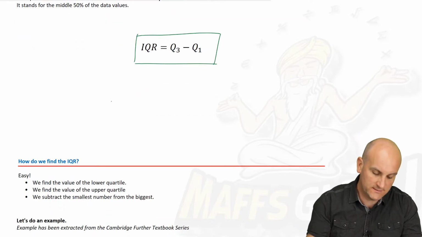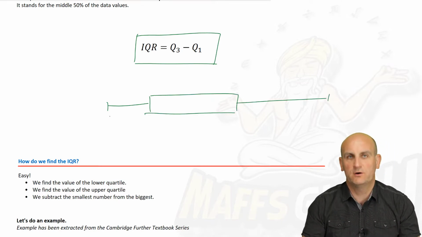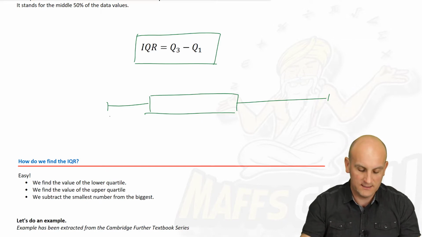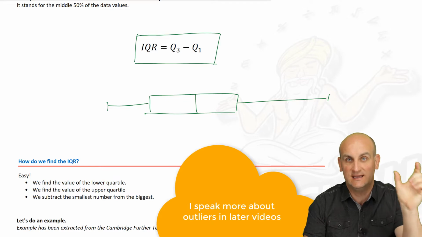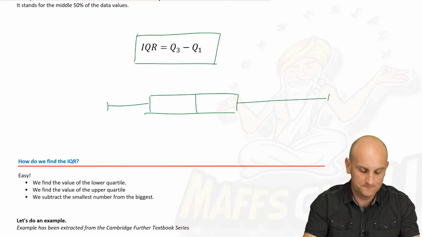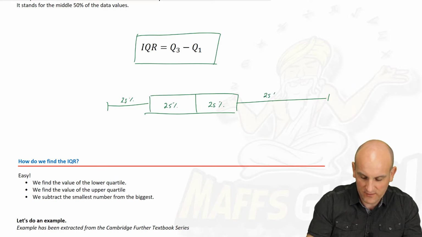What I'm going to do is draw something called a box plot. And I love box plots. Now this is an overly simplified box plot because it doesn't show outliers. But we can show that our data is split into, again, 25%. This here is 25%, this is 25%, this is 25%, and this is 25%.